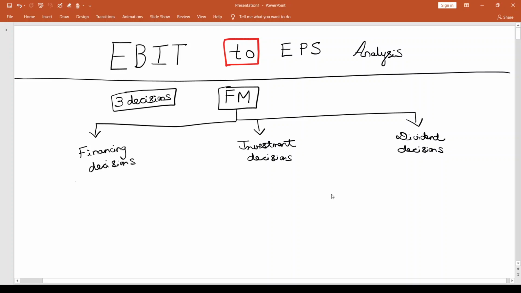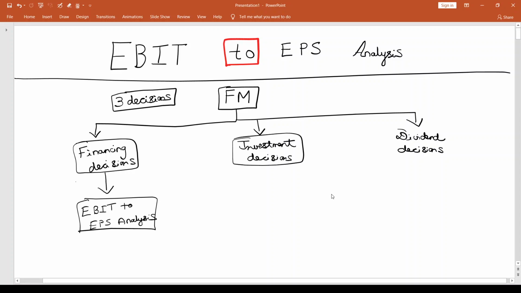So this discussion that we are now going to have, called EBIT to EPS analysis, I'm going to place in this bucket called financing decisions. So this topic of discussion, EBIT to EPS analysis, is going to be in relation to where a company has to raise finance, or how a firm should raise finance, from what source or sources, and in what proportion finance should be raised. So that is what we are going to be mainly discussing in this topic called EBIT to EPS analysis. So this is the big picture. In this discussion we understand where this topic fits in the entire scope of financial management.